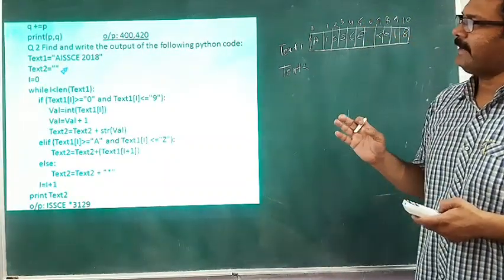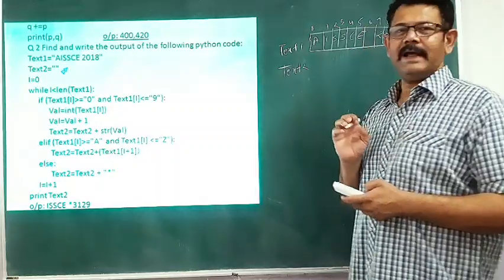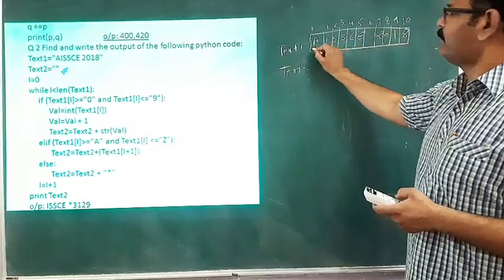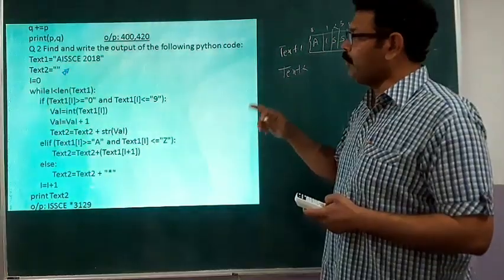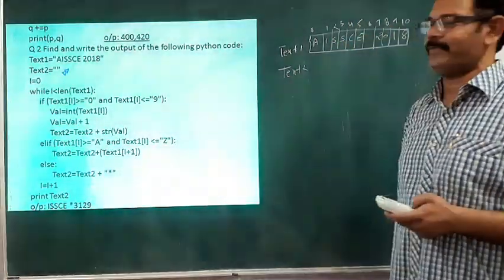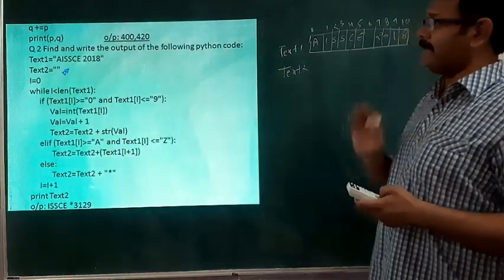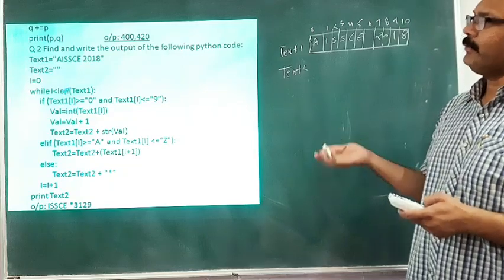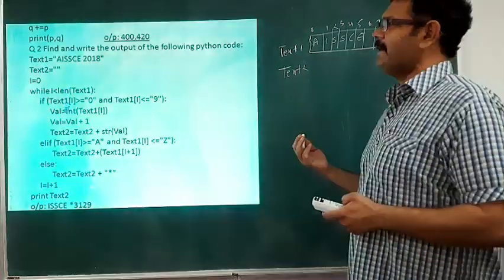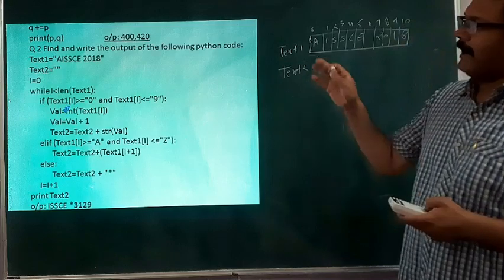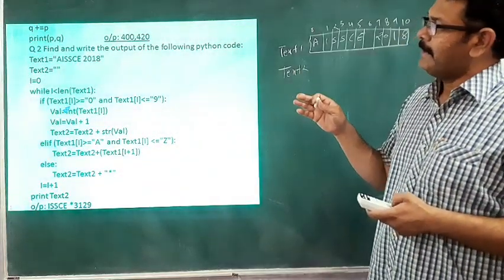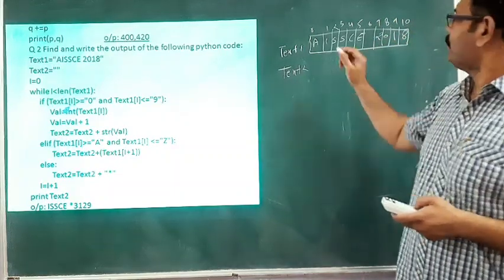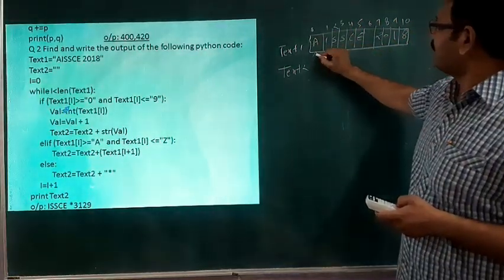i is less than the length of text1. The len function gives the total length of the string. That length is 0 to 10, which is 11, so the loop will continue 11 times. The first time, i is initialized to 0 and this condition becomes true. Then we test the condition with text1[i], where i is 0. This is the character at index 0.